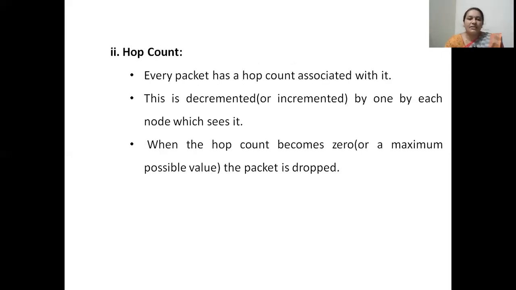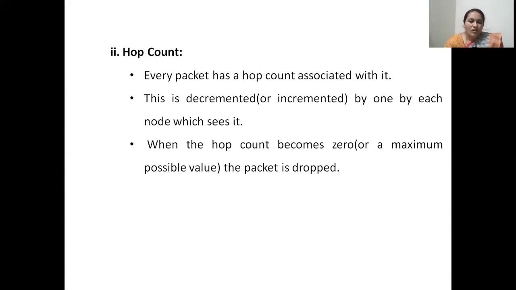The second method is the hop count method. In every packet, a hop count will be included. Hop count information will be associated with every incoming packet. This hop count is decremented as soon as it reaches a node, by one at each node.